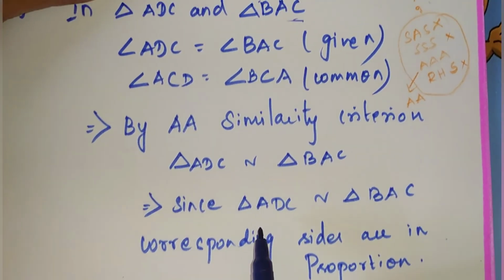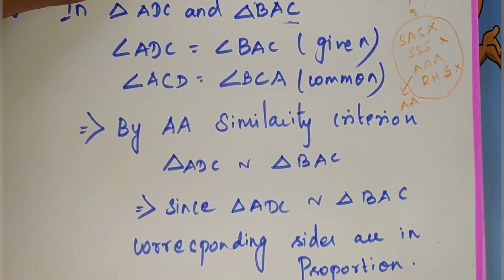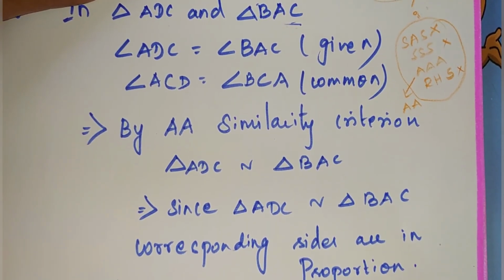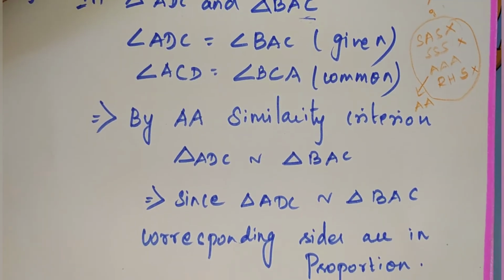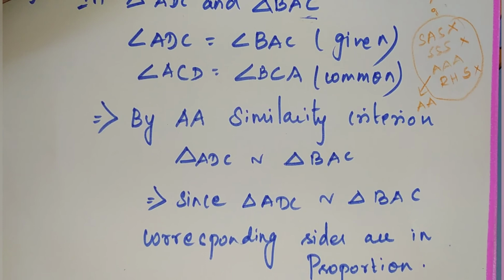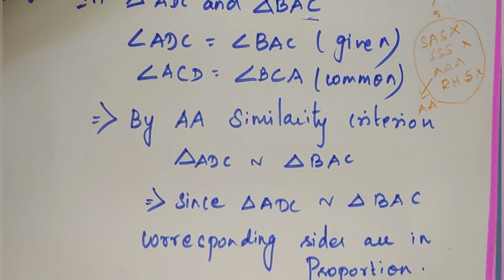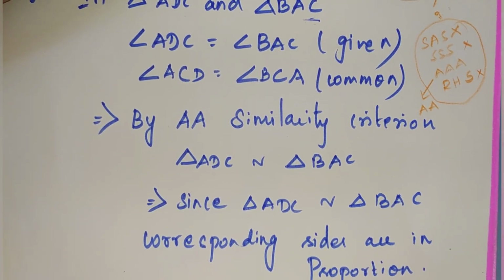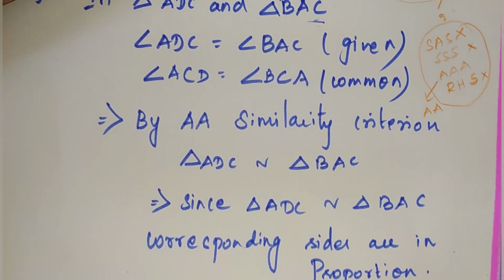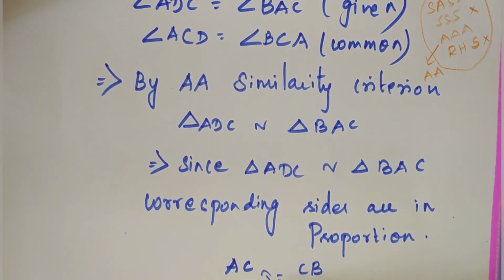The corresponding sides: AC by CD is equal to CB divided by CA. And then cross multiply.